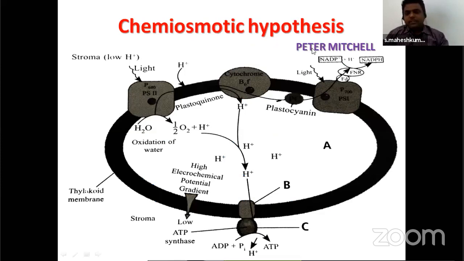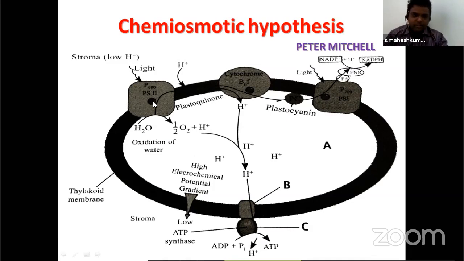Now, the chemiosmotic hypothesis was explained by the scientist Peter Mitchell. Here we are learning the formation of ATP. See, this is a thylakoid membrane, and this side is the stroma, and this is the lumen. Now from photosystem 2 to photosystem 1, the electrons move in a non-cyclic manner.